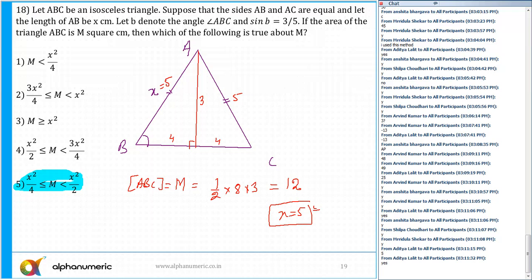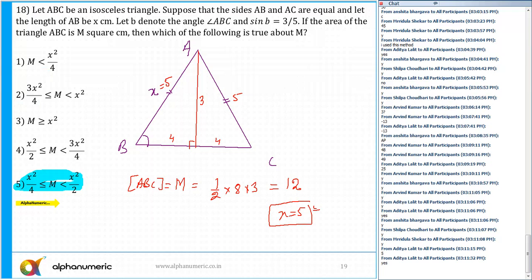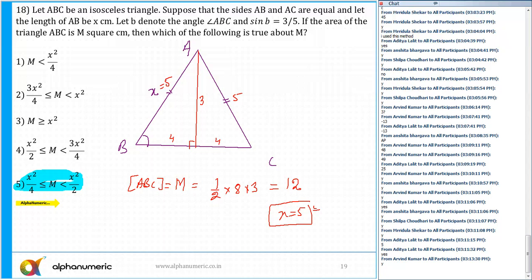Which option is satisfying? There is only one option which will satisfy. Okay, for the first option, x is 5. So 5 square is 25/4. So 25/4 is 6.25. So area is less than 6.25, not possible because area is 12. Similarly, use all the options. So from the given options, option number 5 will satisfy. Is that clear to all of you? All the other options can be neglected, so the answer is option 5.